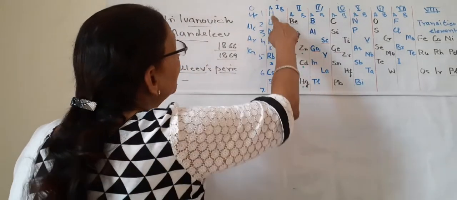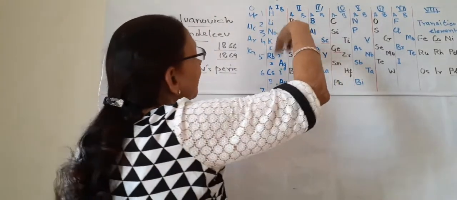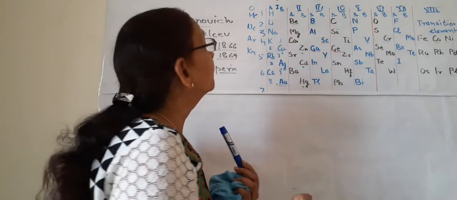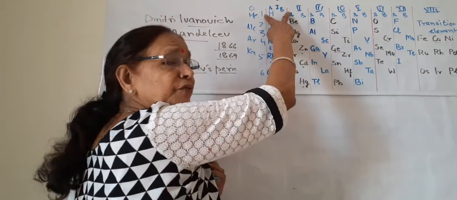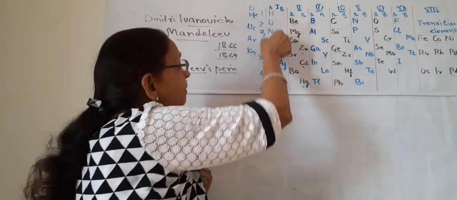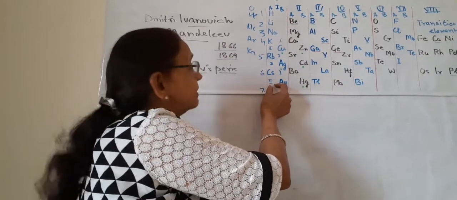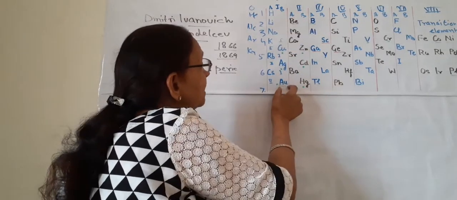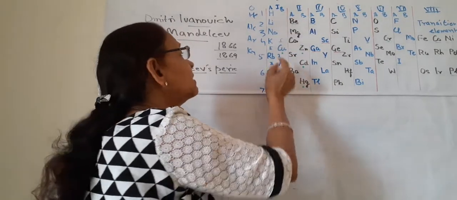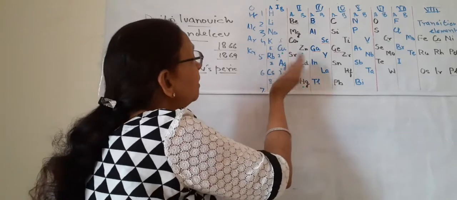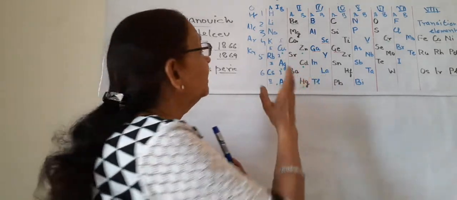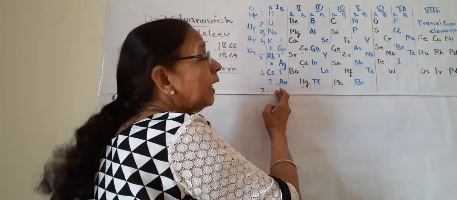What do you want to explain by having these subgroups? In one group, the members of one subgroup have similar properties, and the members of the B subgroup are not exactly similar to the first one, but they are near about, very close to A.